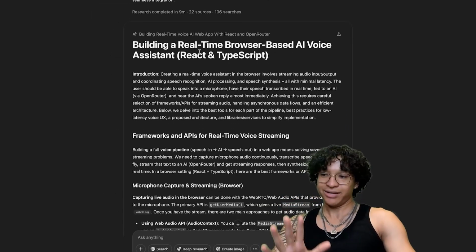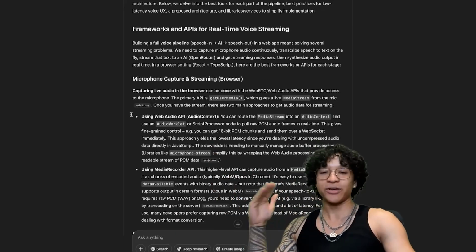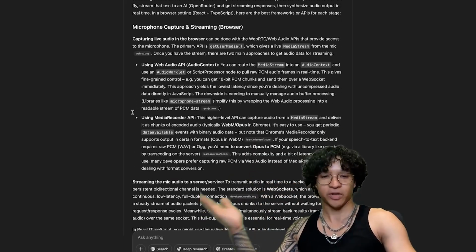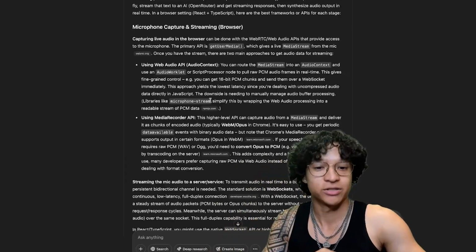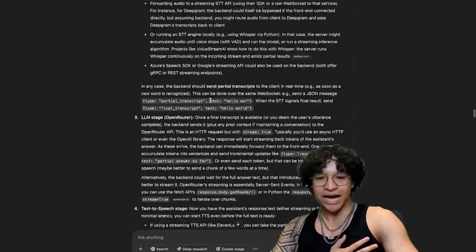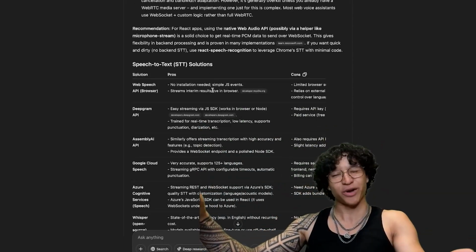I recommend actually reading through the full research report to allow you guys to get a deeper understanding of the frameworks that exist and how to make this app. It will make you better engineers, trust me. In my case, I read the full report. I'm lying. I did not read the full report, but I already kind of knew what I wanted.